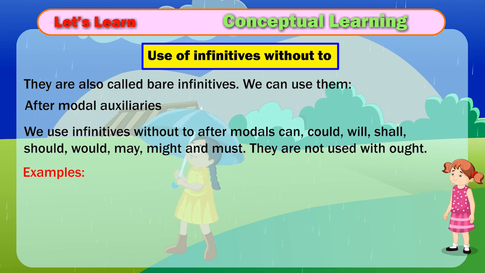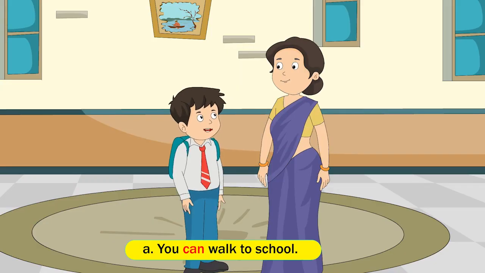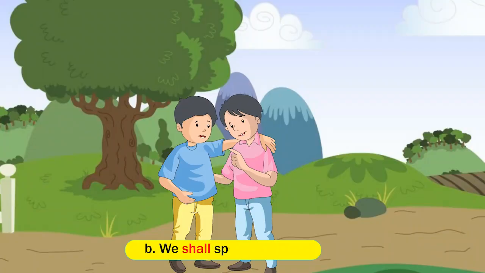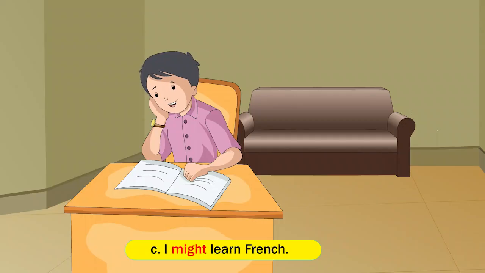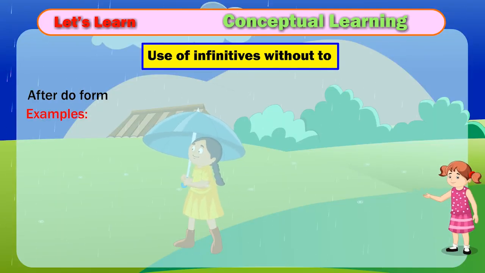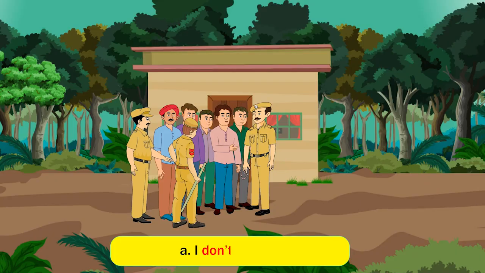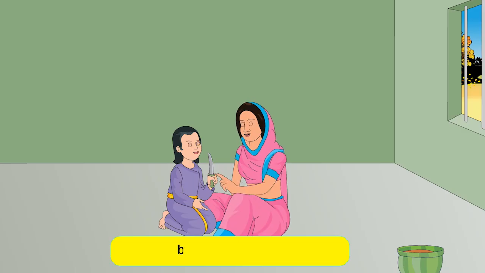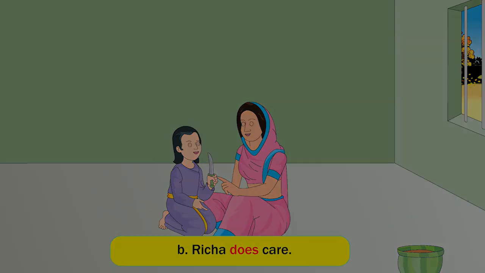Examples. A. You can walk to school. B. We shall speak about it. C. I might learn French. After do forms. Examples. A. I don't know. B. Richard does care.